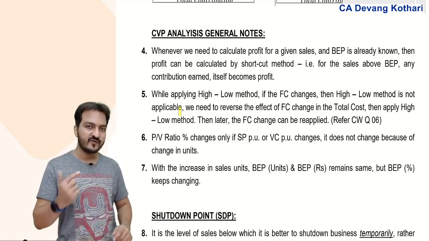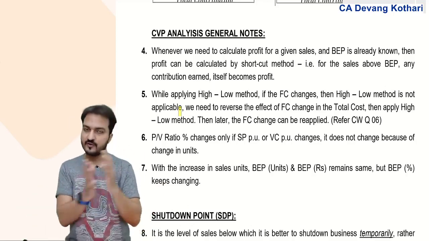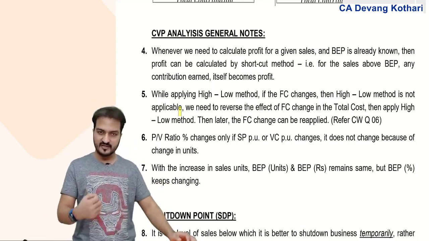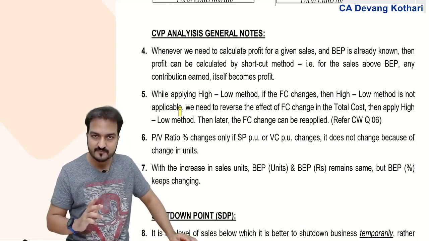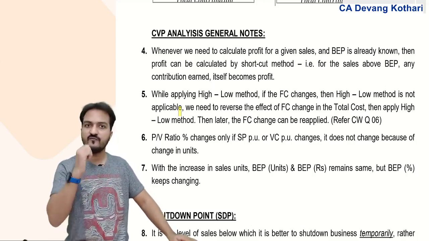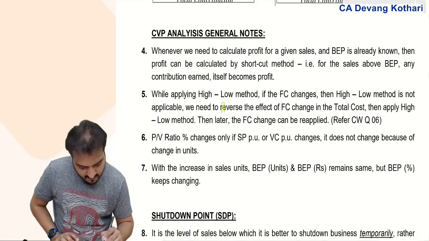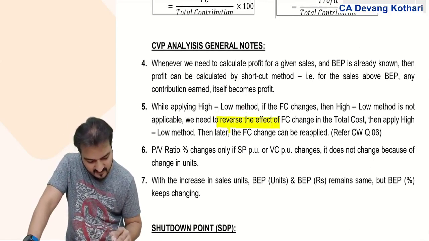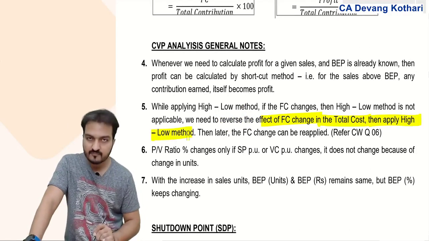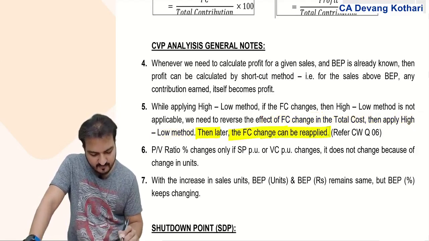So we had one such question where you were given the total cost of one level and the total cost of another level, say year 1 and year 2, but they said that during year 2 there were some savings in fixed cost. If there is a change in fixed cost between both years, then the high-low method will not be applicable. What you need to do is reverse the effect of the fixed cost change in that total cost, then apply the high-low method, and later the fixed cost change will be reapplied.